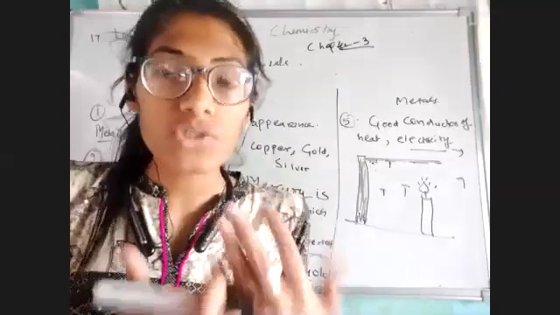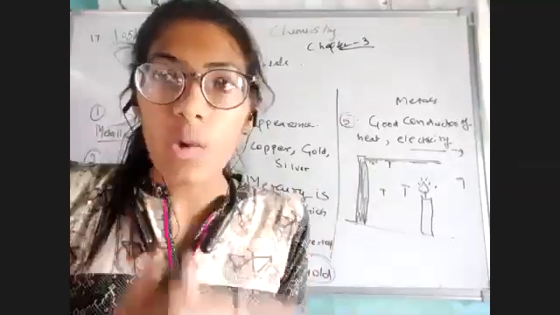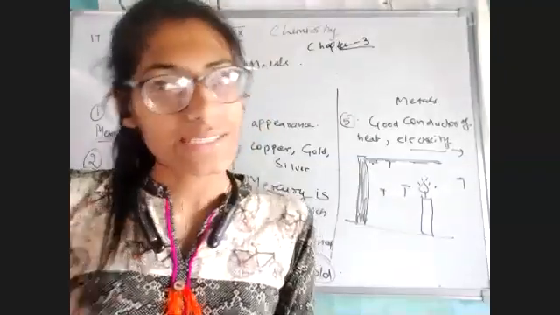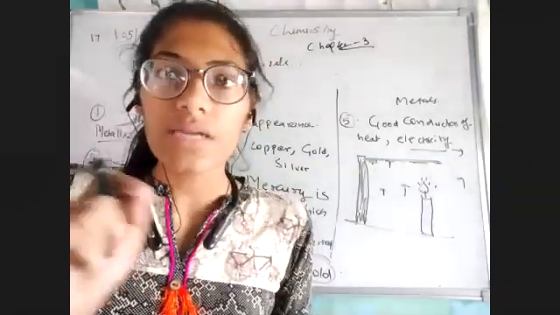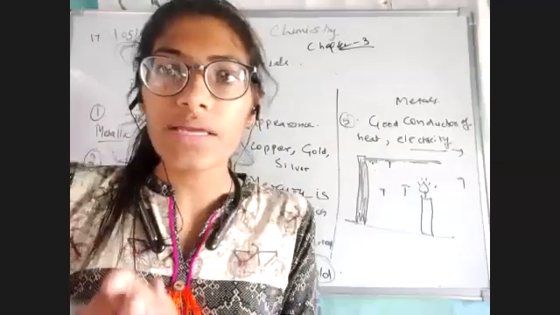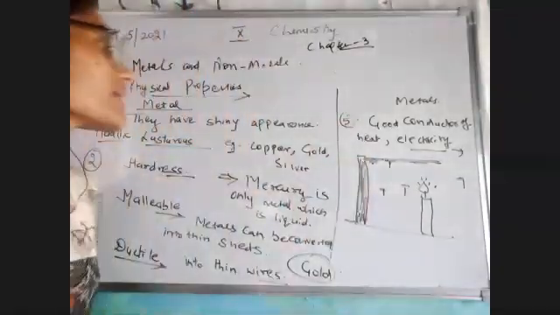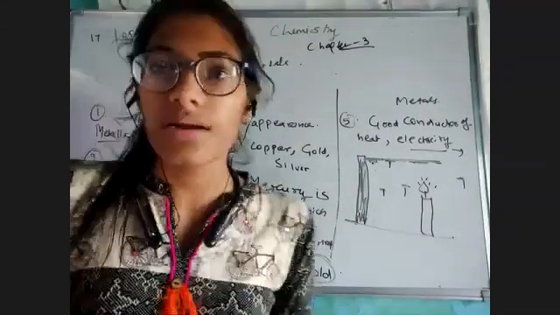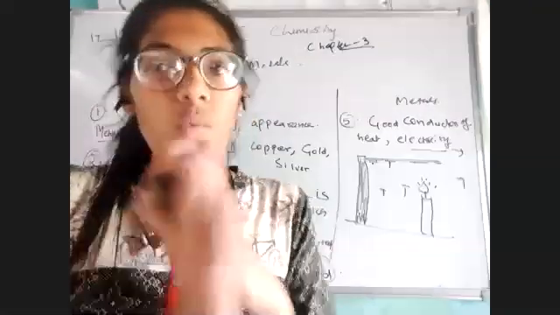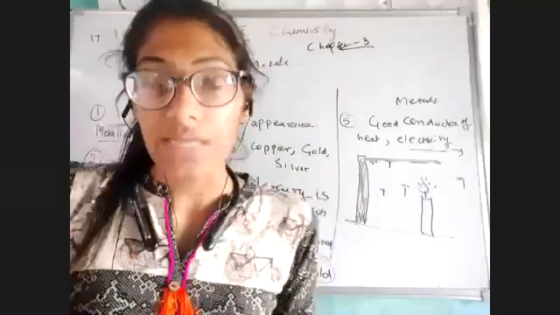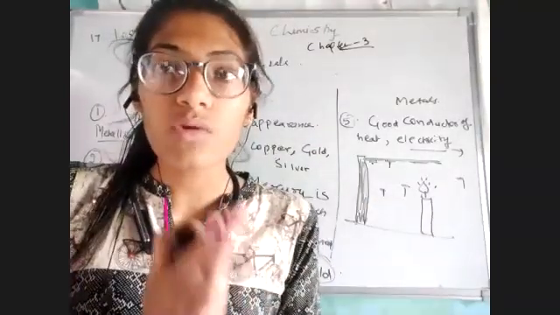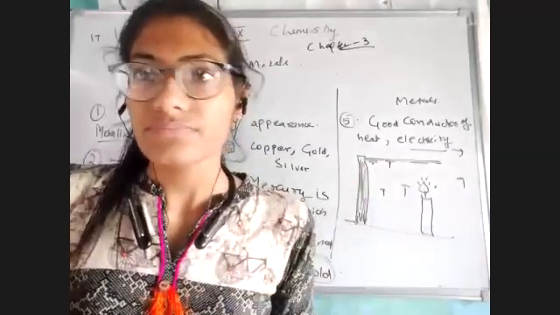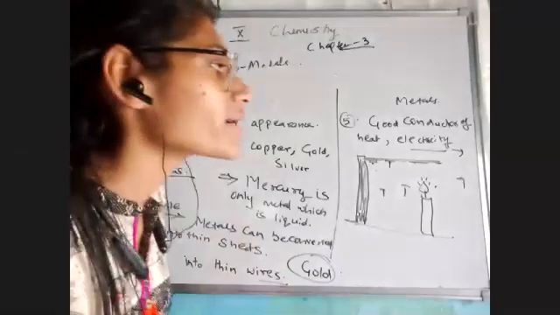So this experiment shows us that all our metals are very good conductors of heat. Okay, and as I have told you, each metal has different properties. So each physical property, either it is shiny appearance, hardness, malleability, or even being a good conductor of heat, varies from one metal to another metal. है ना? Until now, we know that copper is the best conductor of heat among all the metals. Okay, so this is known to be a good conductor of heat.